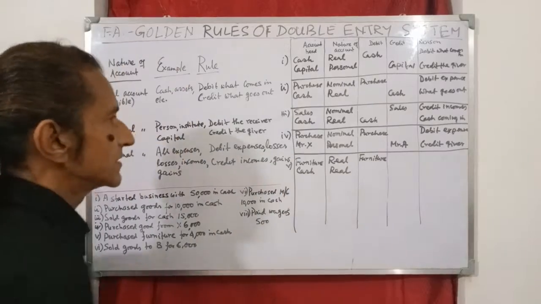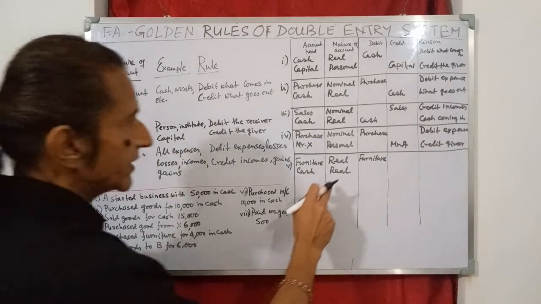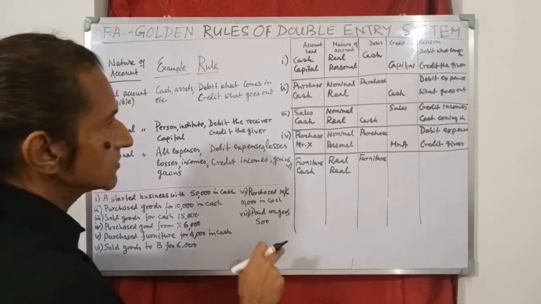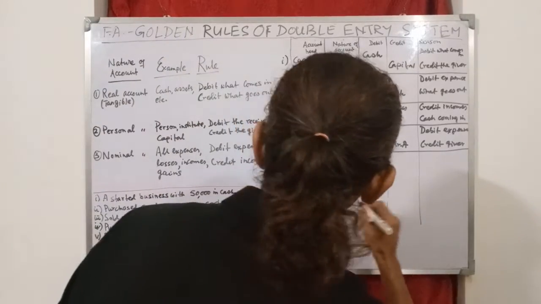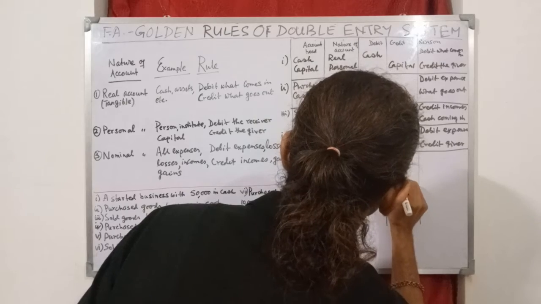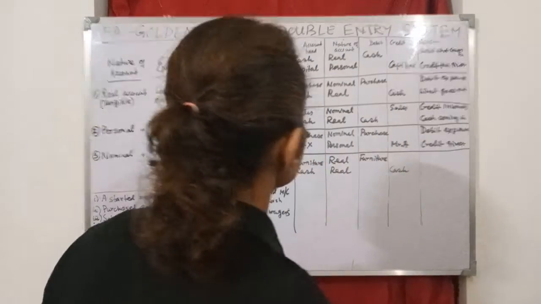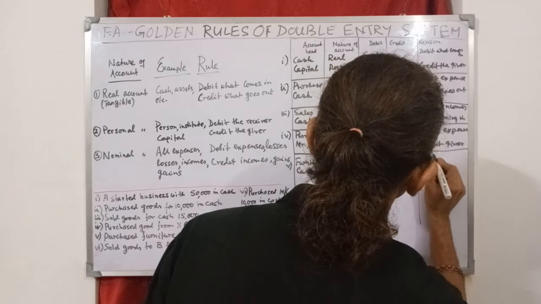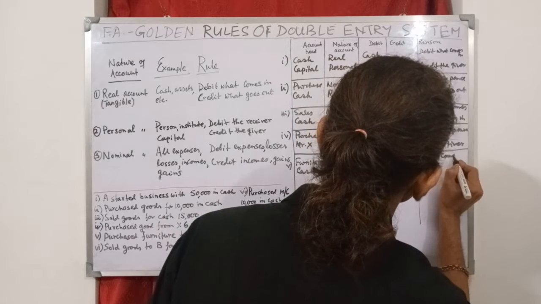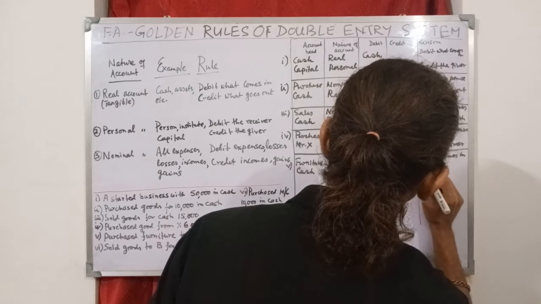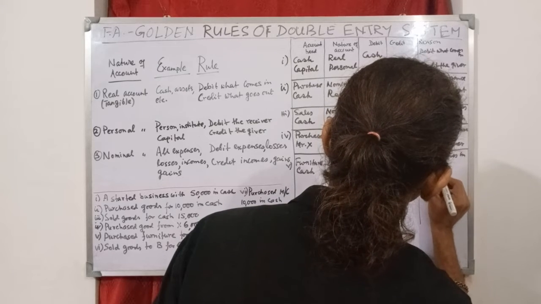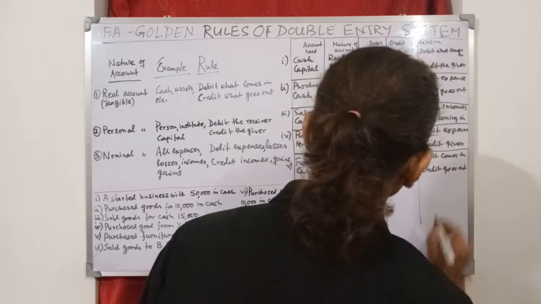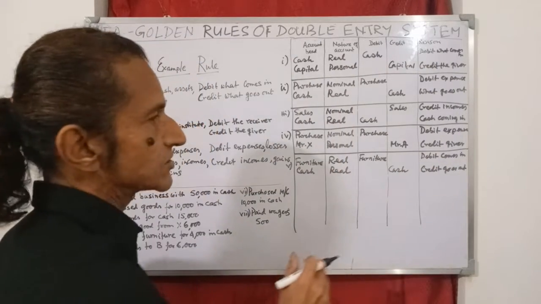And for cash, the rule for real account is credit what goes out, cash is going out. So we write cash in credit column. Reason, debit comes in, credit goes out. I am writing in short due to lack of space.